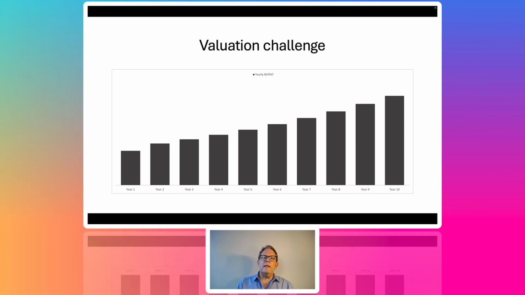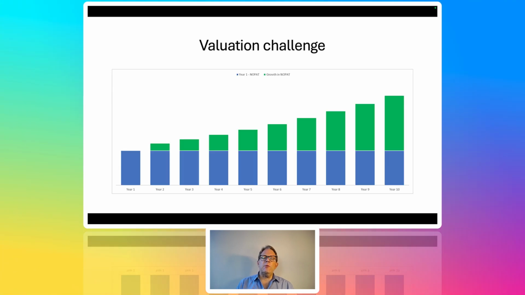All right, so this is a standard, effectively a DCF, but each of these years represents a year in the future, and the black bar represents the yearly NOPAT. Now if we split the bars, the future NOPAT, into two pieces, the no growth piece and the growth piece, you end up with a chart that looks like this. The blue is that constant NOPAT, no growth in future years, and green then is your growth in NOPAT. That's a way to think about it.